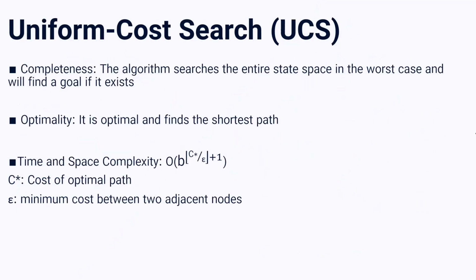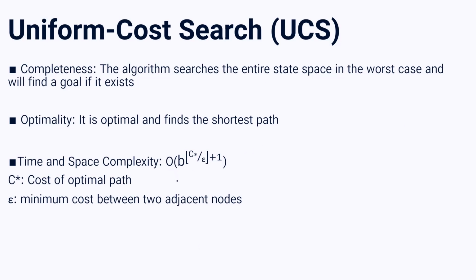First of all, completeness. We can say UCS is complete because the algorithm searches the entire state space in the worst case and will find a goal if it exists. So I think it's clear that it's complete, because in the worst case, we'll check all nodes in our graph. Next thing is about optimality. As we can see in the previous example, we can say it's optimal and finds the shortest and best path.